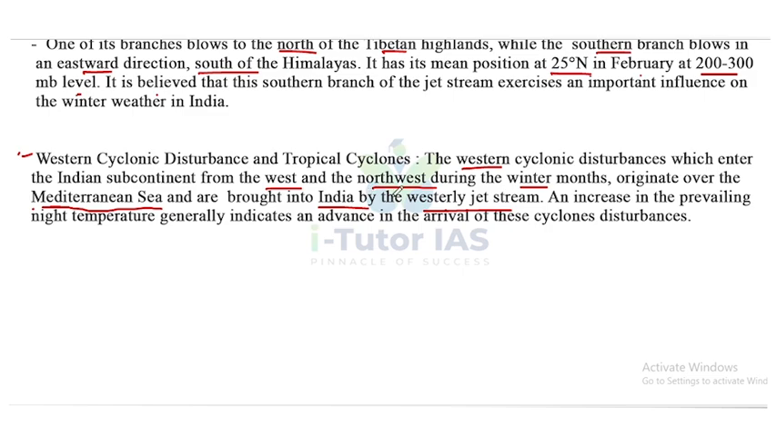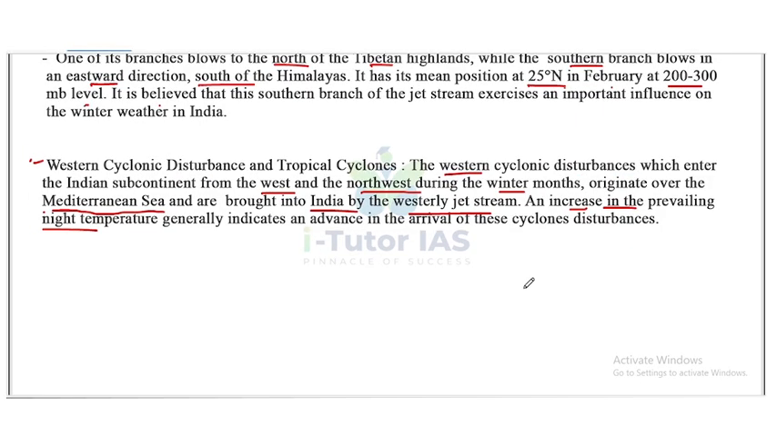So they originate over the Mediterranean Sea and are brought into India by the westerly jet streams. An increase in the prevailing night temperature generally indicates an advance in the arrival of these cyclonic disturbances. Okay, now moving forward,